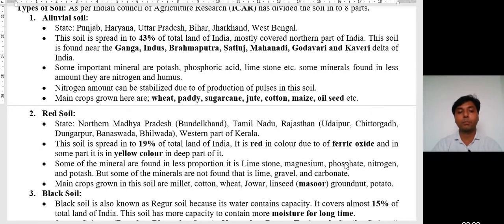Limestone, magnesium, phosphate, nitrogen, and potash are found in red soil, but in a less amount. But some of the minerals are not found. That is limestone, gravel, and carbonate.